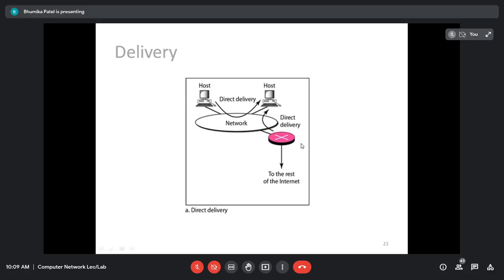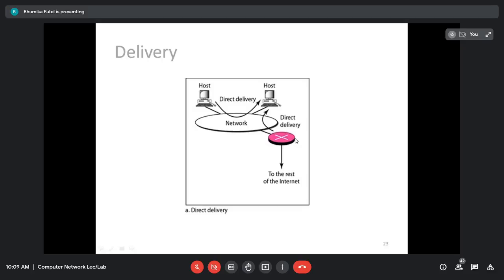For delivering any packet, we use the network address. For each and every network, we have a unique network address. That is the first part of the IP address, which represents the network address. Along with the network address, we use the subnet mask, and from that we will be able to identify which particular host we want to send the data to. The sender can extract the network address of the destination using the subnet mask, then compare that network address with the addresses of the networks to which it is connected. If the two addresses are identical, or the same, then the delivery is direct.